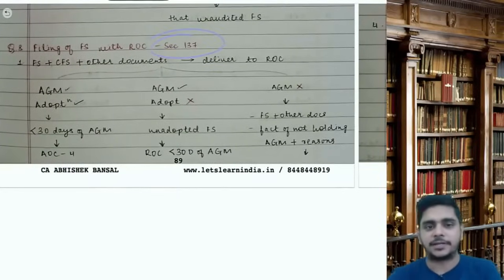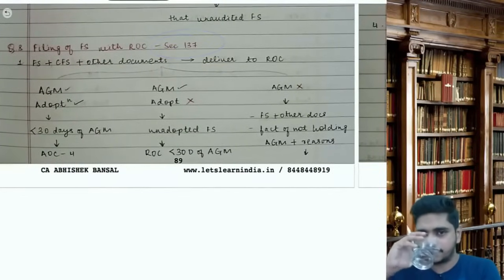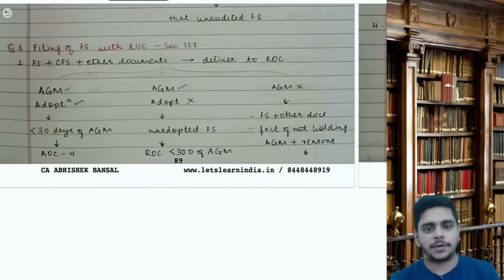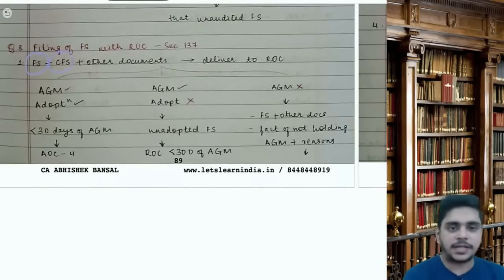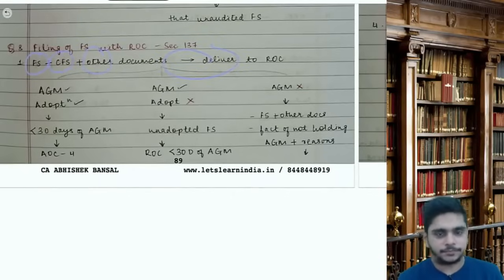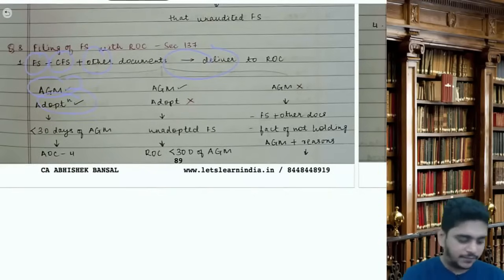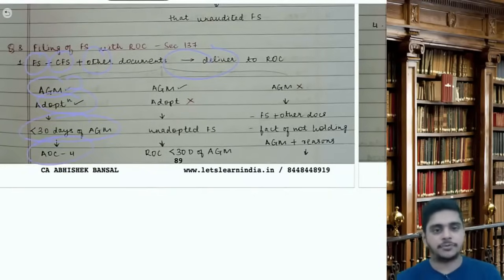Section number is 137. What does it say? The FS including CFS and other documents should be delivered to ROC. AGM is conducted and FS are adopted. Within 30 days of AGM, file form AOC4.